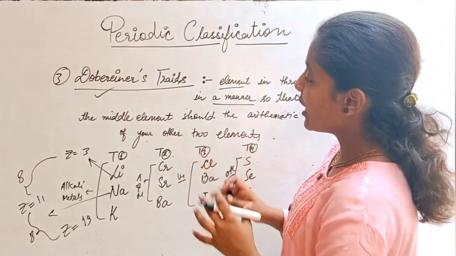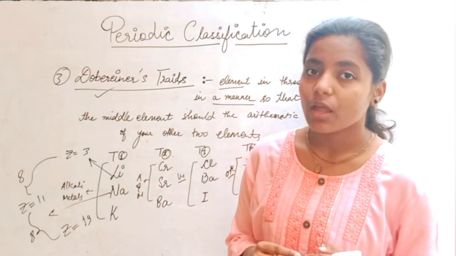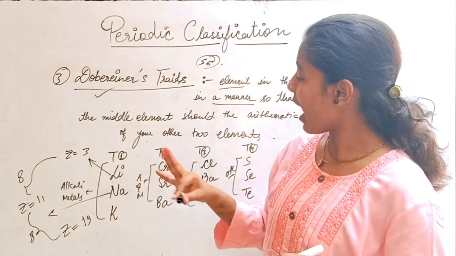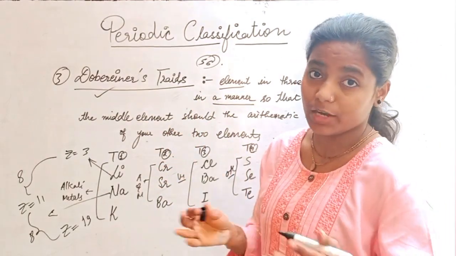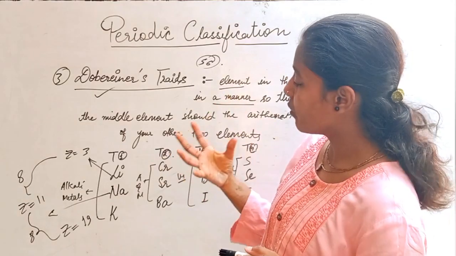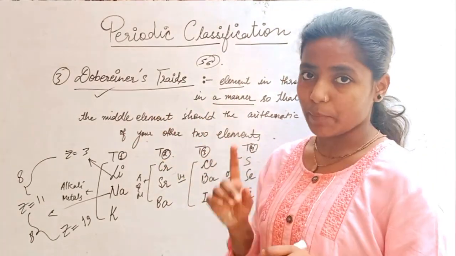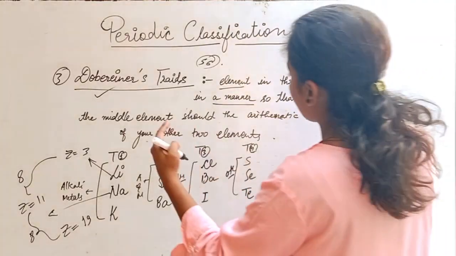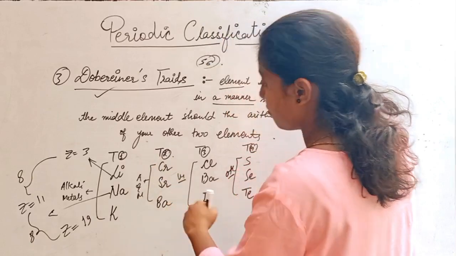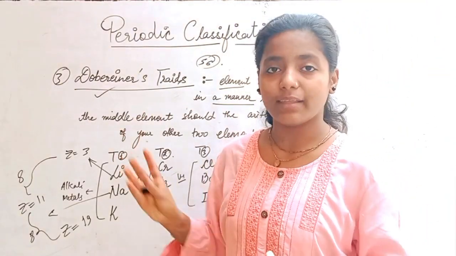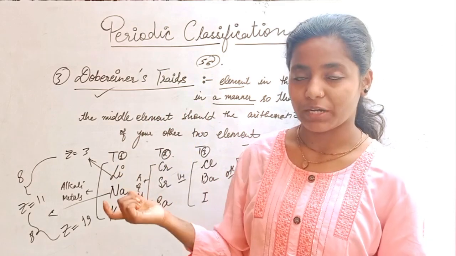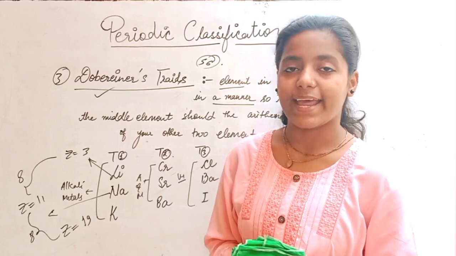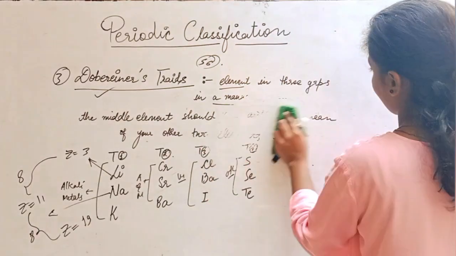Now, what is the limitation of Dobereiner's triads? At that time, 56 elements were well known, but not all the elements you can see in this particular table were classified in these triads. That is limitation number 1. And limitation number 2, he says that the arithmetic mean needs to be in the order, but not more elements were seen that are taking properties similar to this triad. So these were the limitations for Dobereiner's triads. Now we will be moving ahead and understand the other laws.